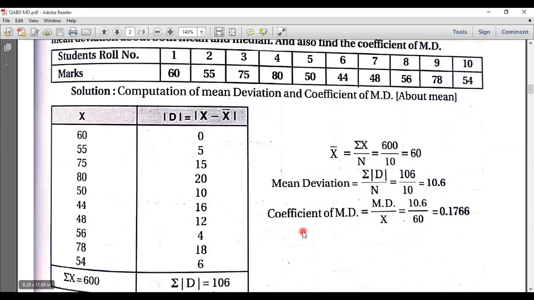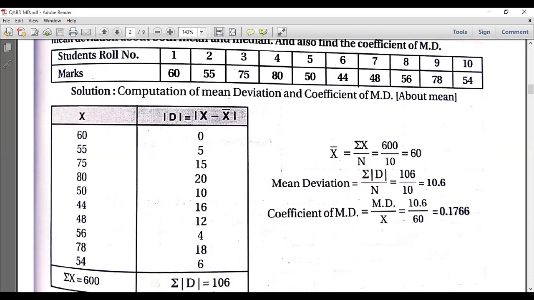We get 600, divided by n, which is the number of variables. In a discrete series we take the total of frequencies as n, but here it is just the count. So we get 60. And for the mean deviation, the formula in an individual series is summation of modulus d by n.